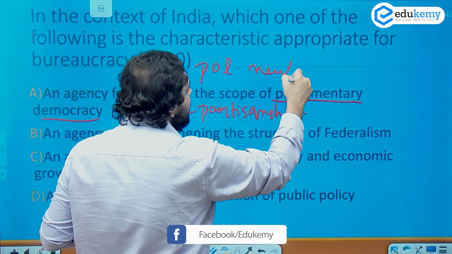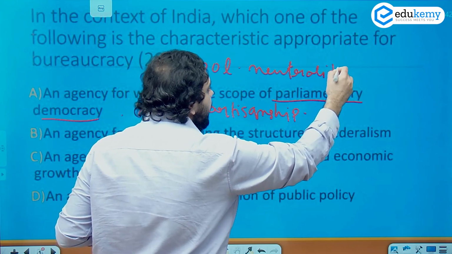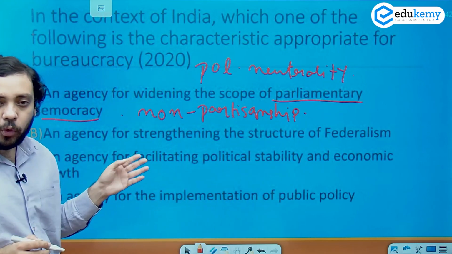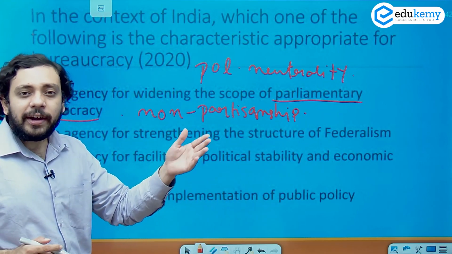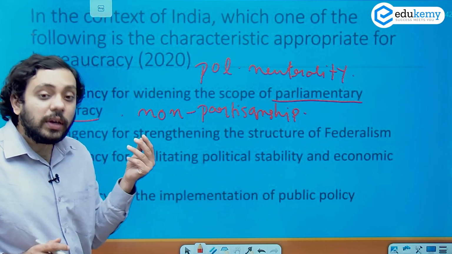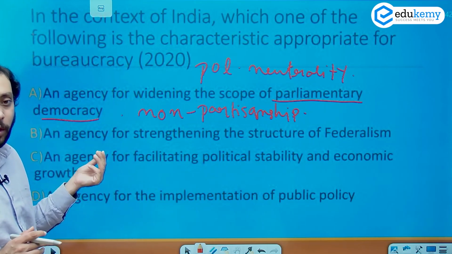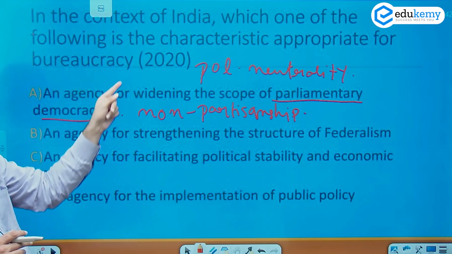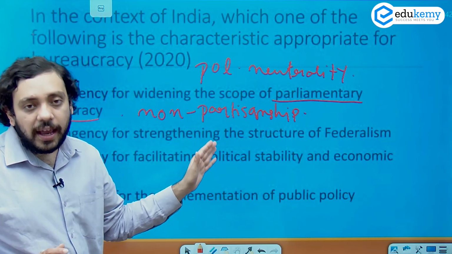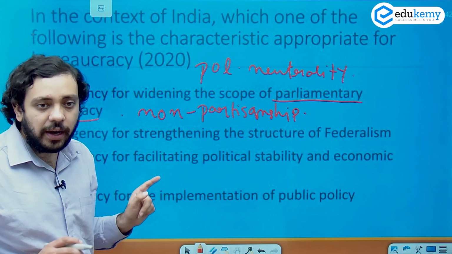Now, all of these are strict commandments to the administrators to not involve themselves directly or indirectly in political affairs. So the question of widening the scope of parliamentary democracy being a characteristic of bureaucracy does not even arise. It is incorrect to start with.